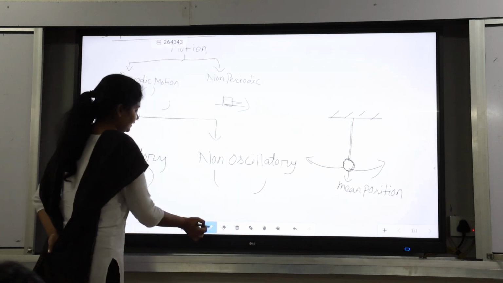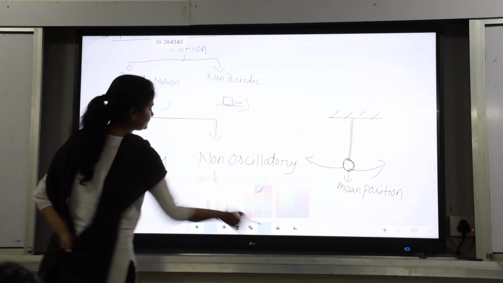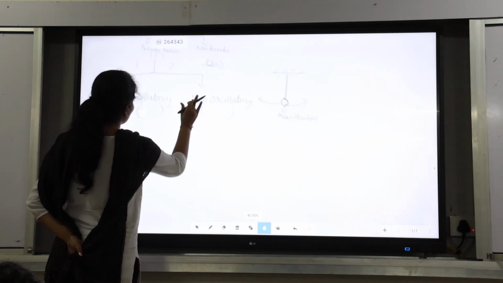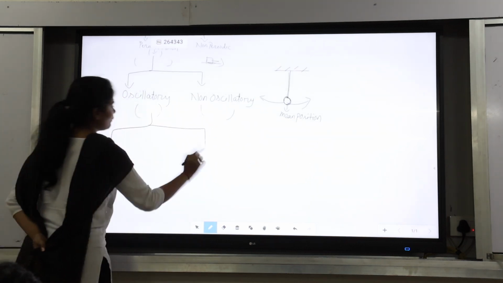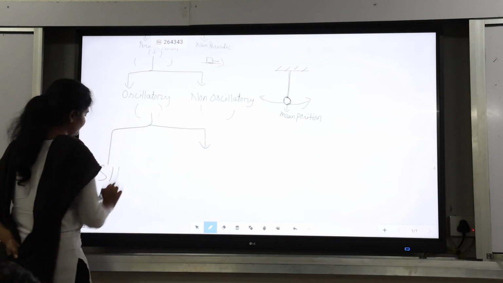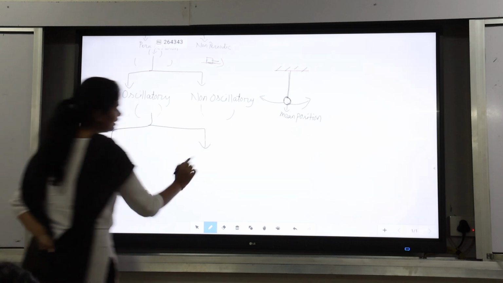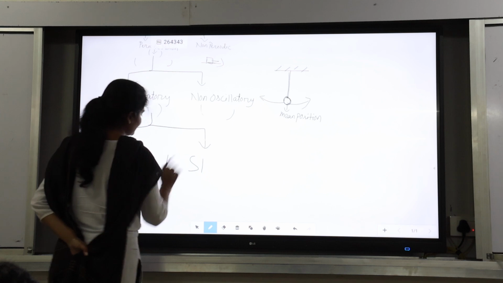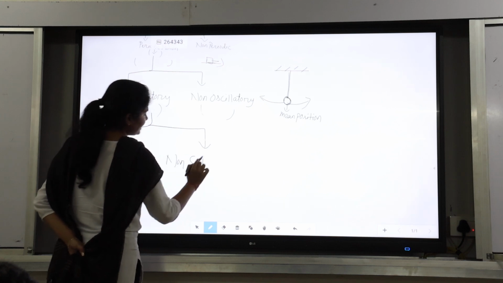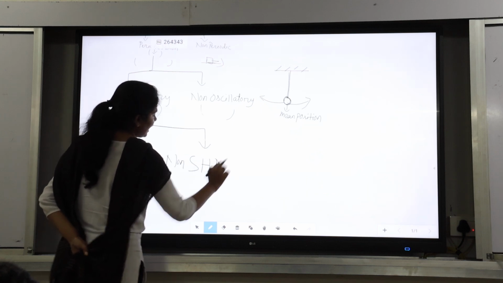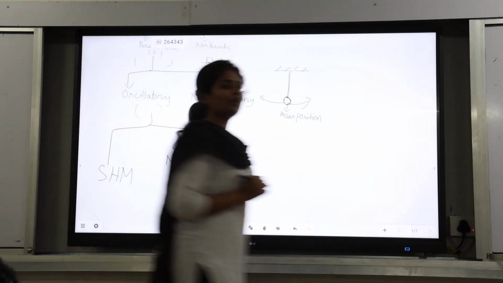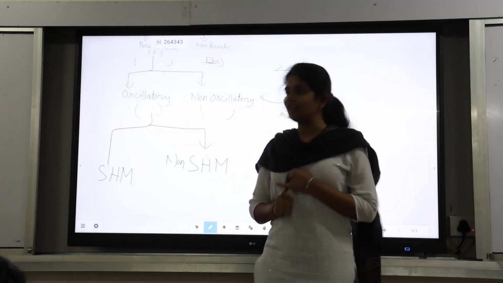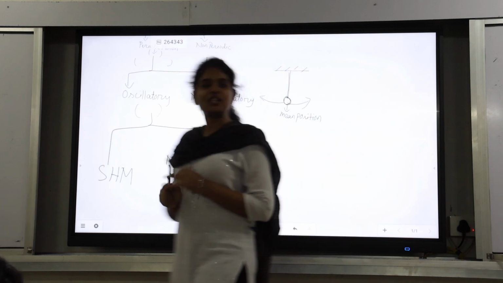Then in oscillatory motion there are two categories. One is SHM, that is simple harmonic motion. Another is non-SHM, that is not simple harmonic motion. To become simple harmonic motion, it must be periodic as well as oscillatory.